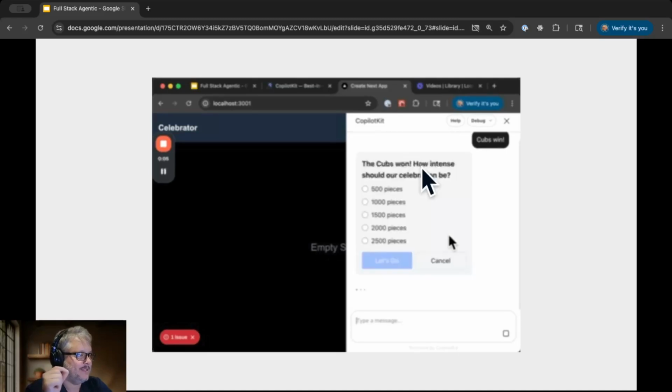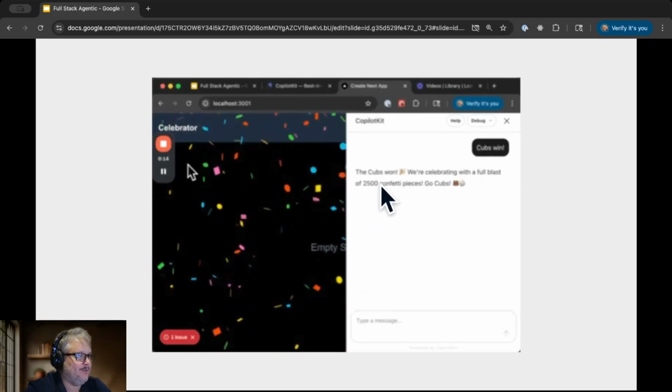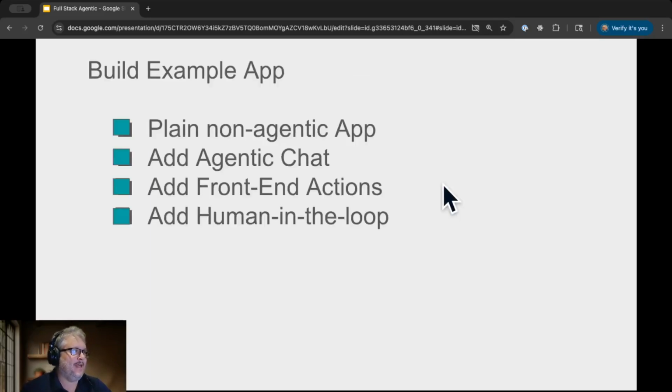And so let's look a little bit more carefully here. After we select how many pieces, it's waiting. It's waiting. Once we select, then it picks up the conversation. It knew what we picked. It's in the loop. All right, and that's how to build an example app.